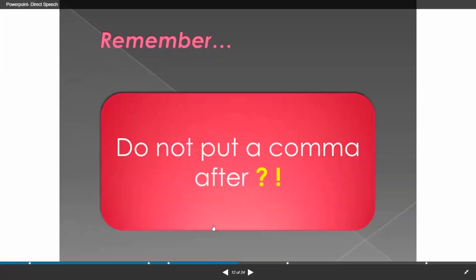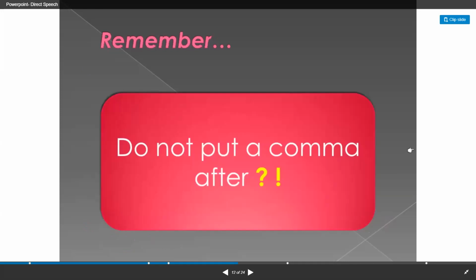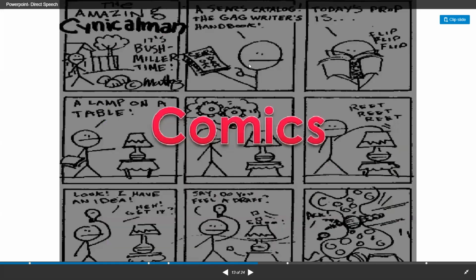All right. And very important, we don't put a comma after the question mark or the exclamation mark here. If we end with question mark, just close the speech marks. Don't add commas after them.